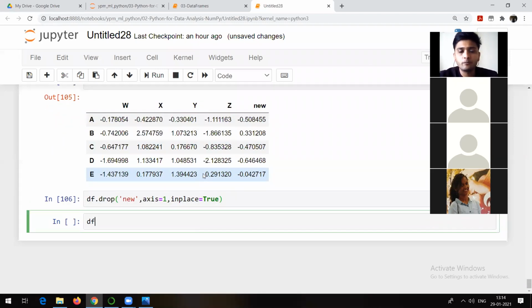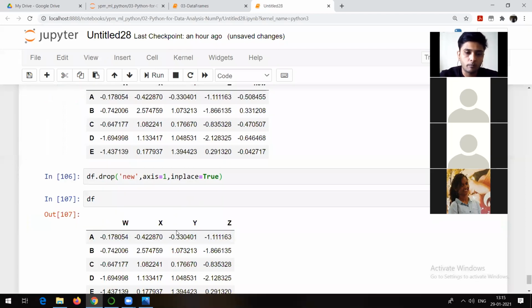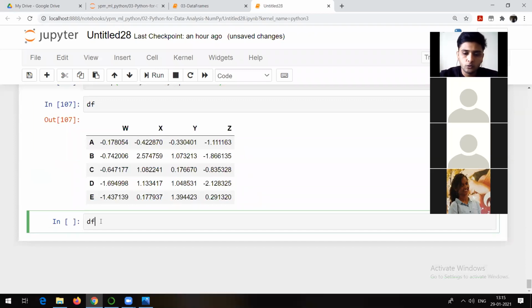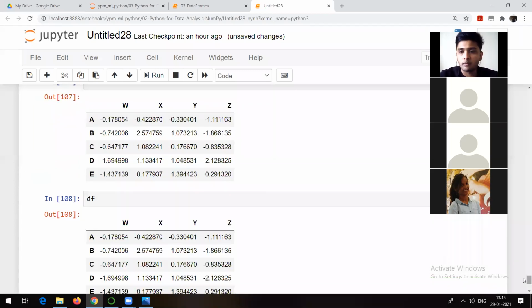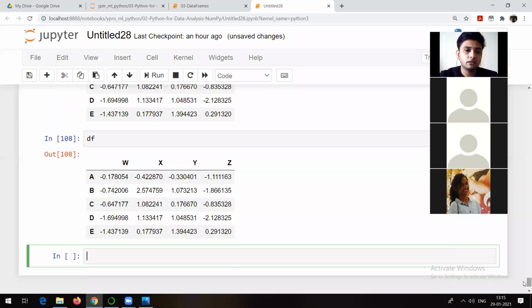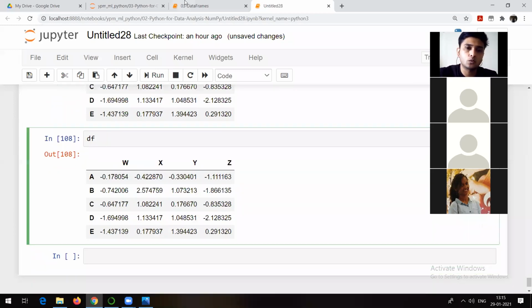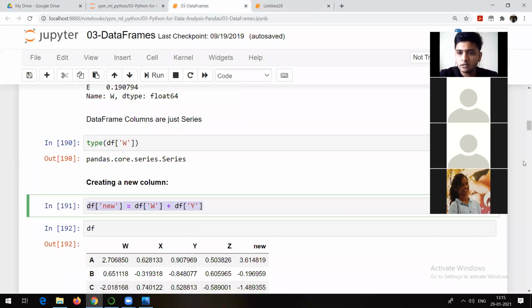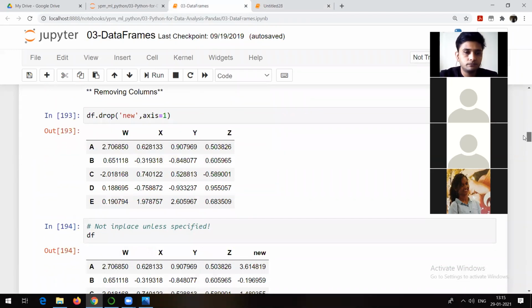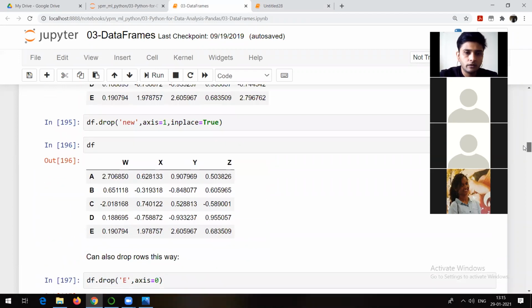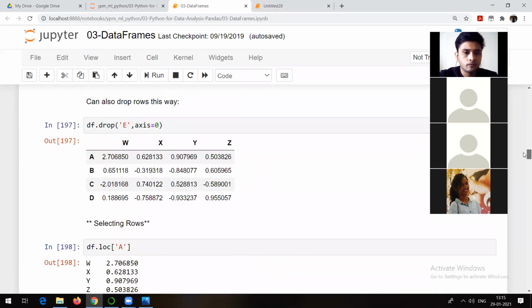After this point, you can check df. Now you will not be able to see new, because new is permanently dropped. You see, it's not there. I will run it once again. Definitely you will not be able to see the new column because it is dropped permanently. So remember, inplace is the argument to make it true. Okay, you see if something is remaining from this one. This is what we have seen.